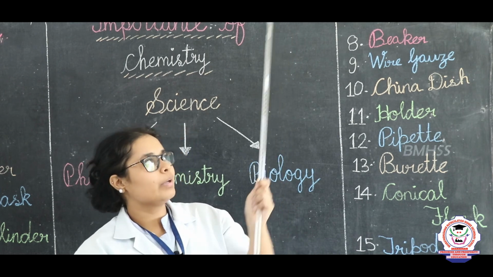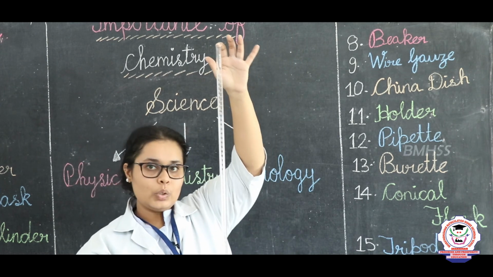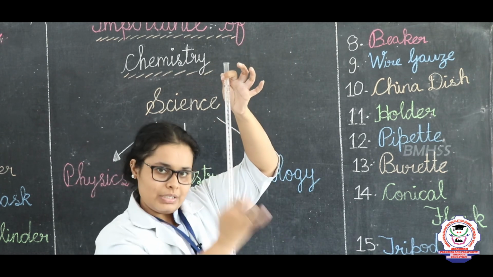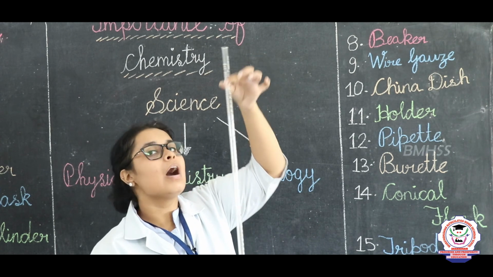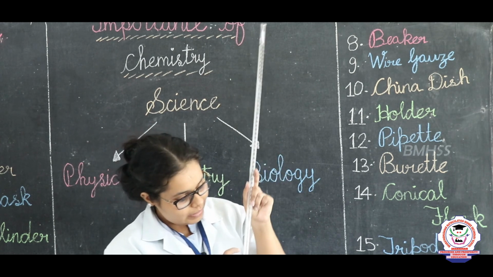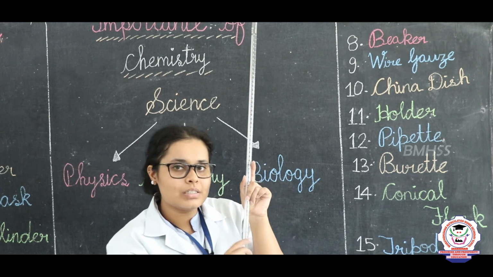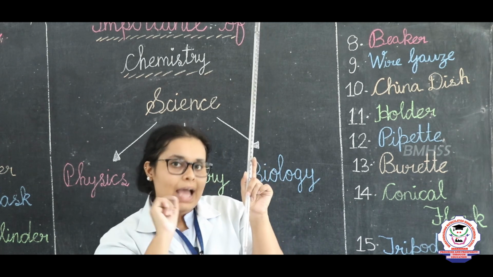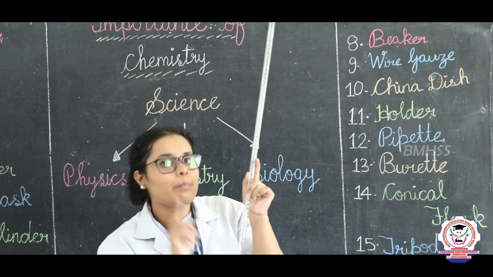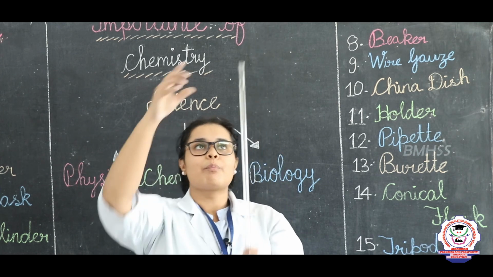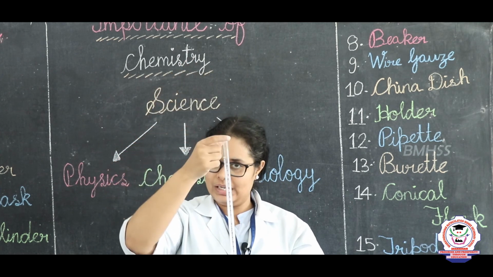So here, this is a long tube having many graduations from 0 to 50, and between these it has a small graduation, that is 0.5, and even smaller, 0.1 graduation. Here we put the chemical from the top using a funnel.